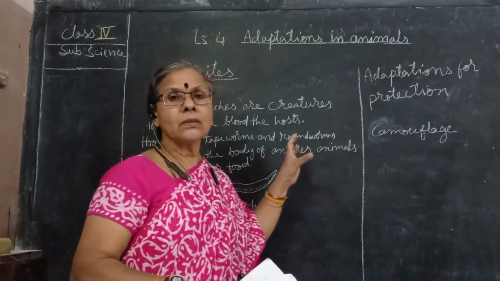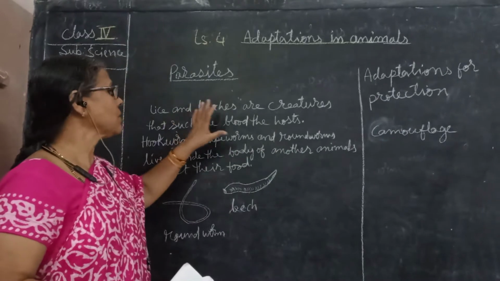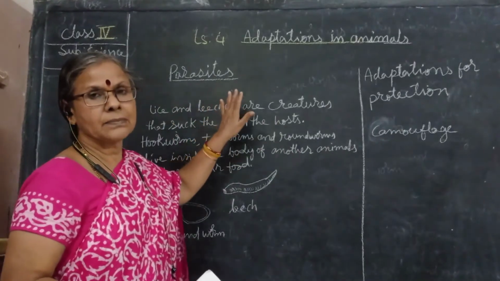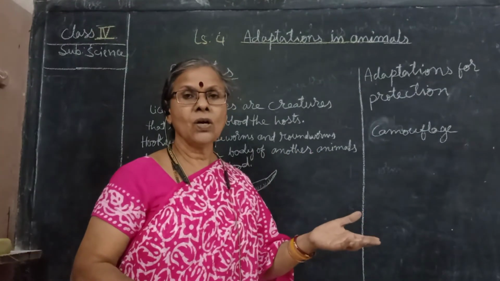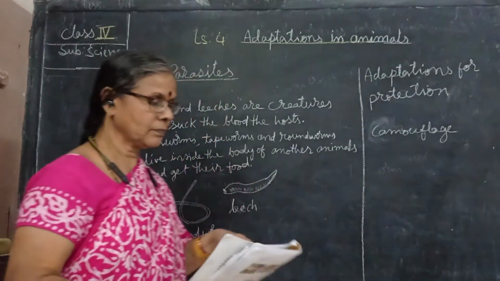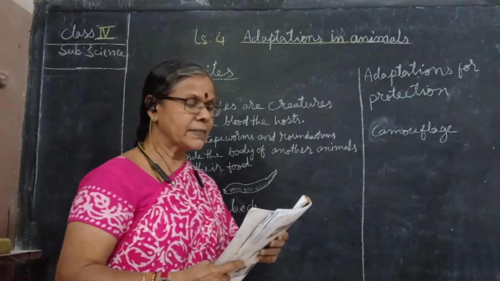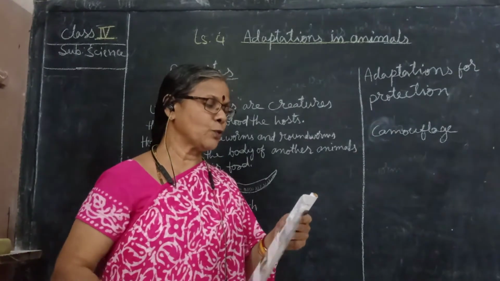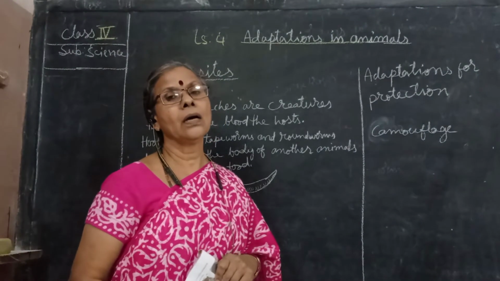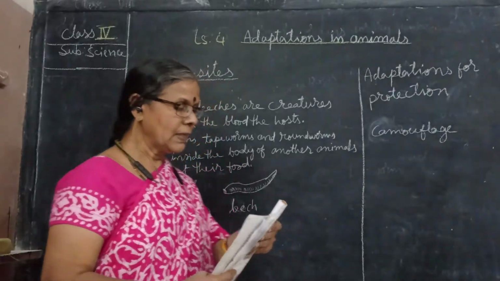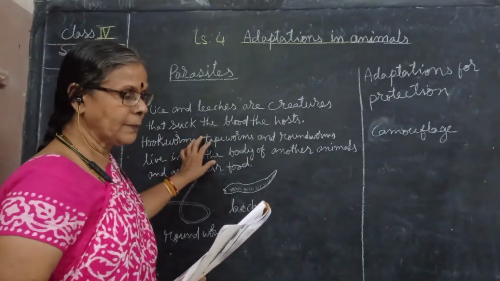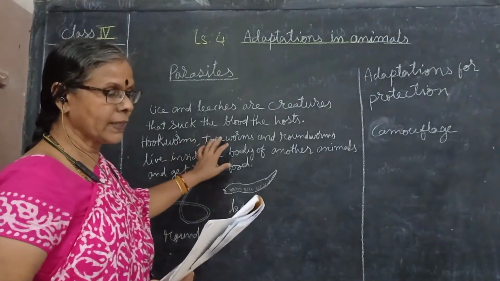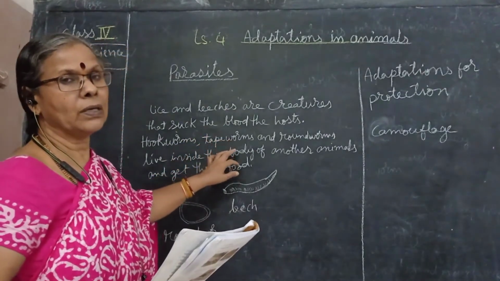So those bacteria, those worms are called parasites. They depend upon another animal for their food. Animals that depend on other organisms for their food are called parasites. These animals live inside the body of another organism or even on it.